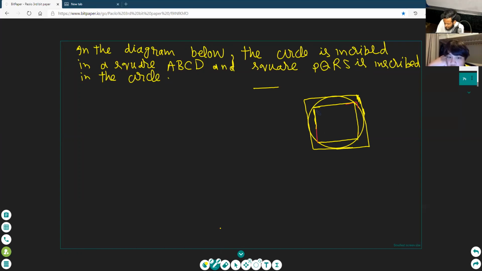It is clear or not clear, Paulo? And below, the circle is inscribed in a square. A circle is inscribed in this square, ABCD. Give the name of this. What is the name of this? Square PQRS is inscribed in the circle, means inside the circle. What is the name of this? Write the name of this, Paulo.